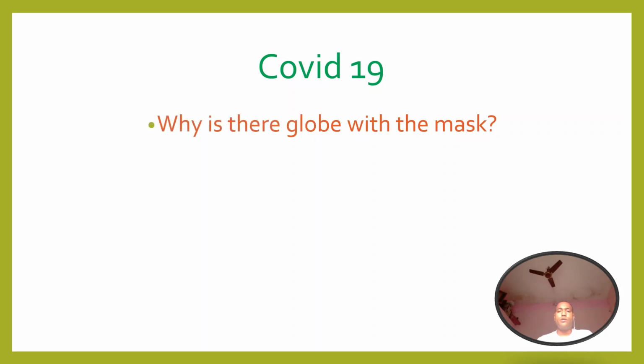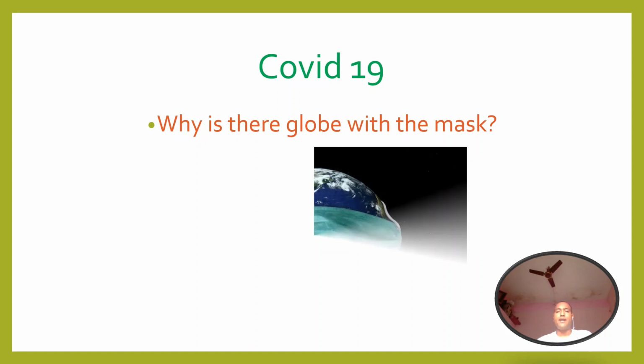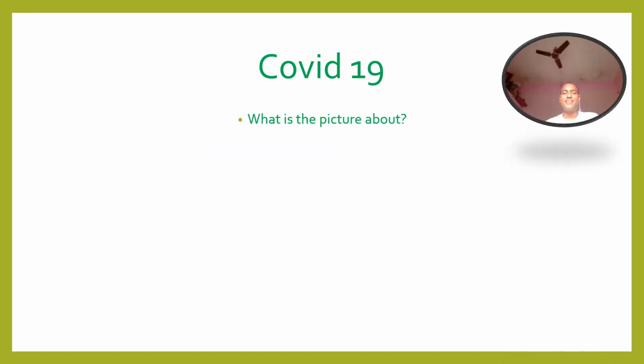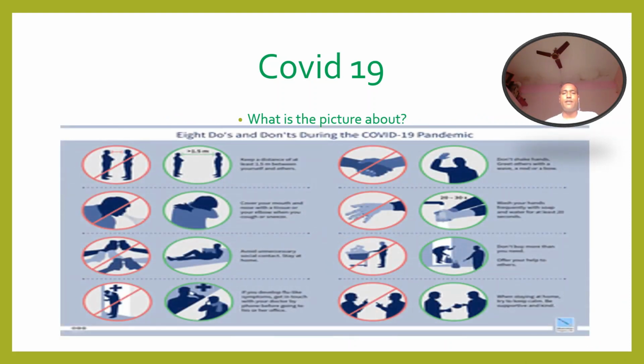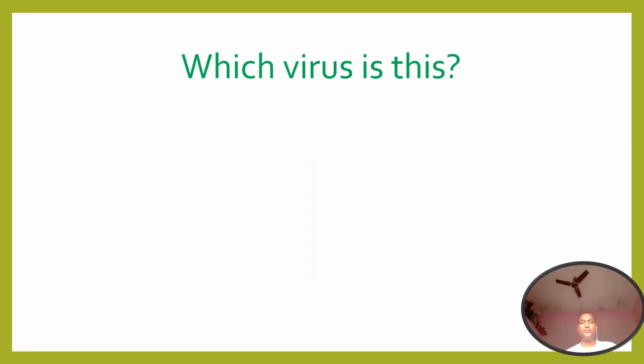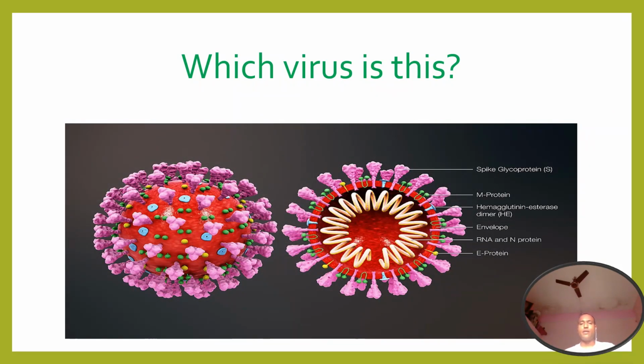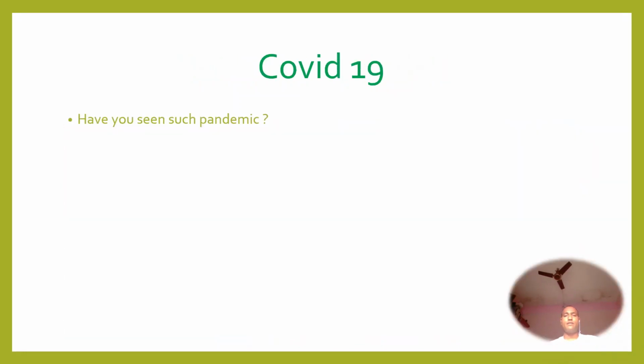So let us see some of the pictures at first. Why is there a globe with masks? You can see here the globe is wearing a mask. What is the picture about? Let us see. I think this is the picture about do's and don'ts during COVID-19. What should we do and what should we not do? Which virus is this? Certainly, I think you can recognize this is coronavirus. And have you seen such a pandemic?